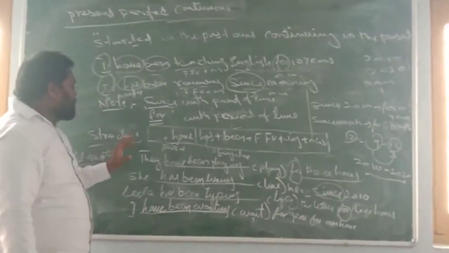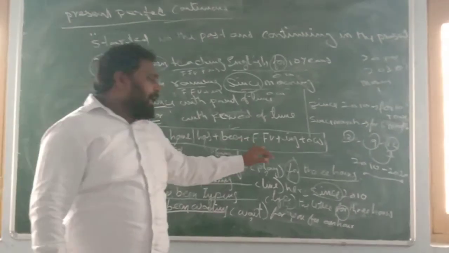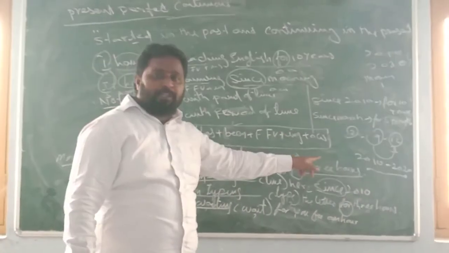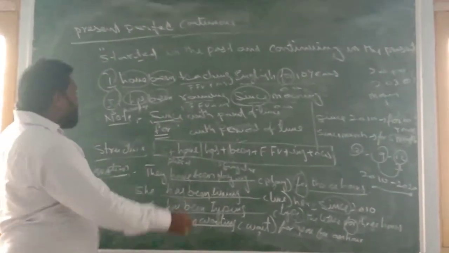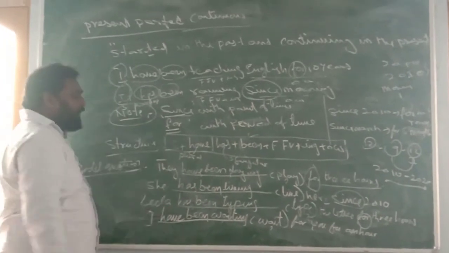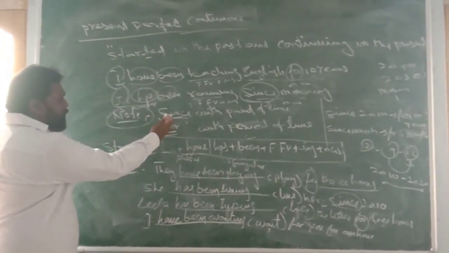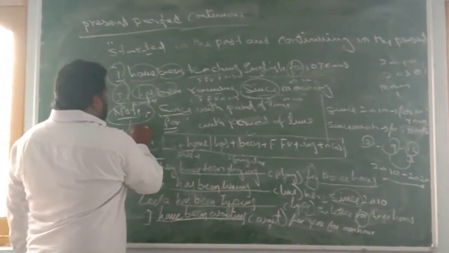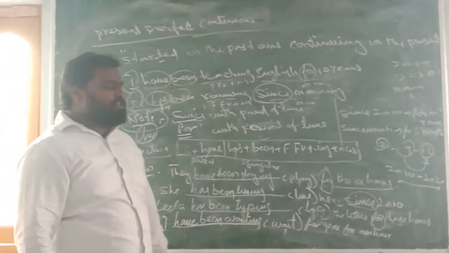So the structure of present perfect continuous tense is subject plus have or has plus been plus first form of a verb plus ing form plus other words, and then we have to remember the note to identify this sentence. The note is: when do we use the clue words? What are the clue words here? The clue words are since and for. These are the clue words to recognize.